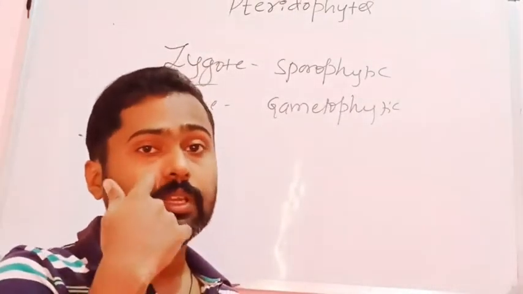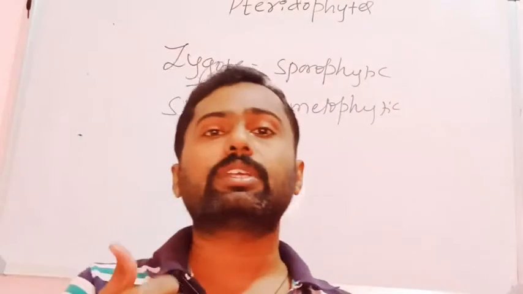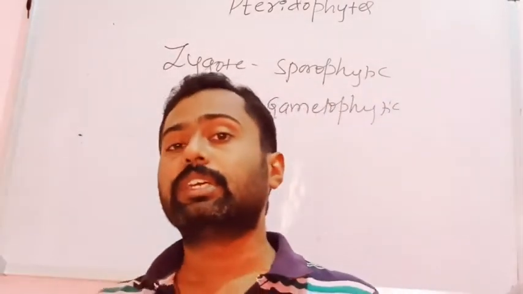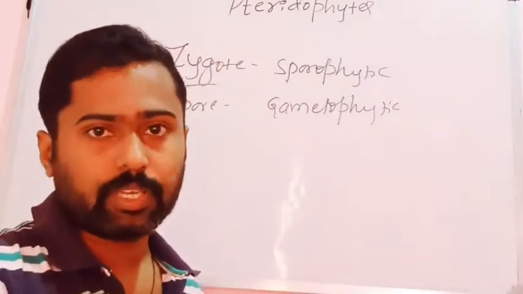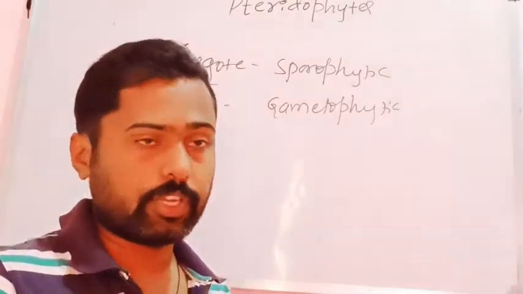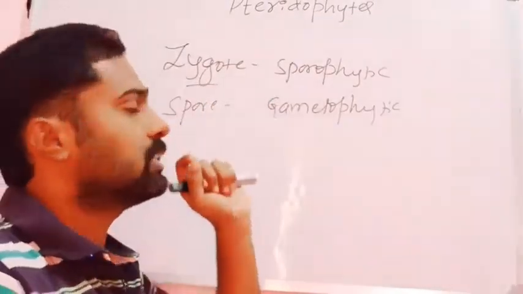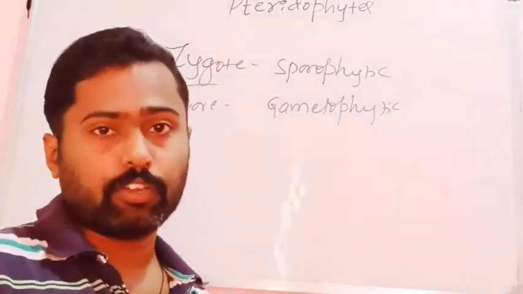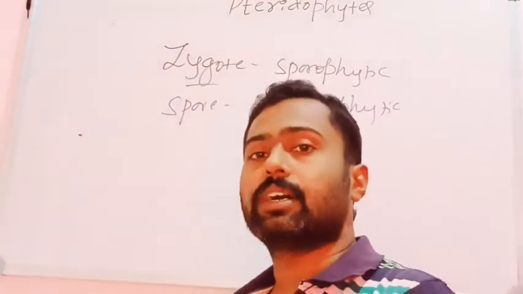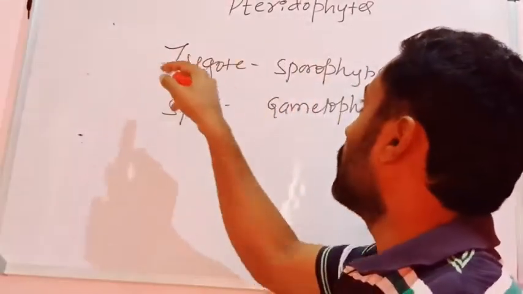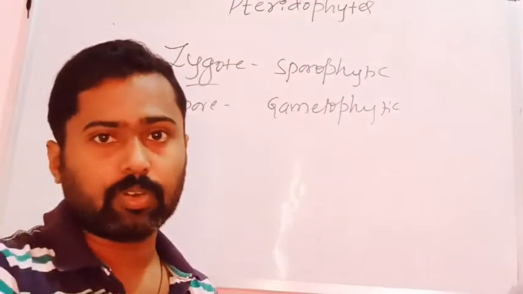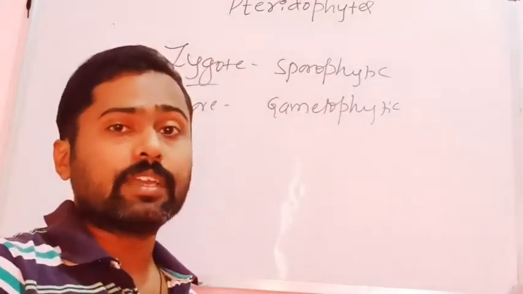The diploid sporophytic plant body is the independent, dominant feature that exhibits alternation with the haploid gametophytic plant body. Here both the gametophyte and sporophyte grow independently, separately. The sporophyte is the dominant plant body, but not like in bryophytes, where the gametophytic plant body is dominant, and in algae also. Here the dominant plant body is the diploid sporophyte, which alternates with the haploid gametophytic plant body. So that is about the life cycle of pteridophytes.